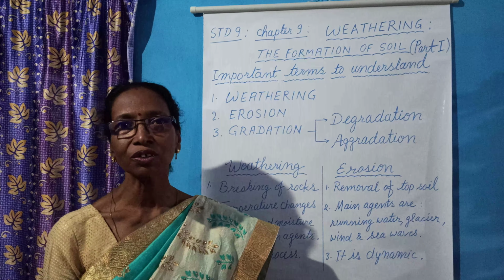When the weathered particles are carried by the methods of transport or agents of transport, that area is degraded, means removal of weathered particles, and if the area is higher, that lowers. So this is degradation.